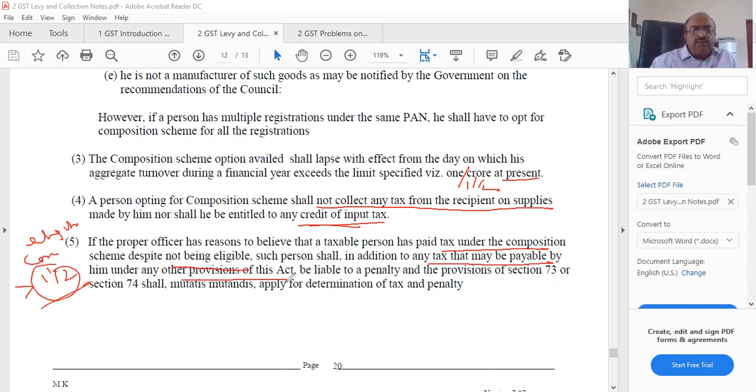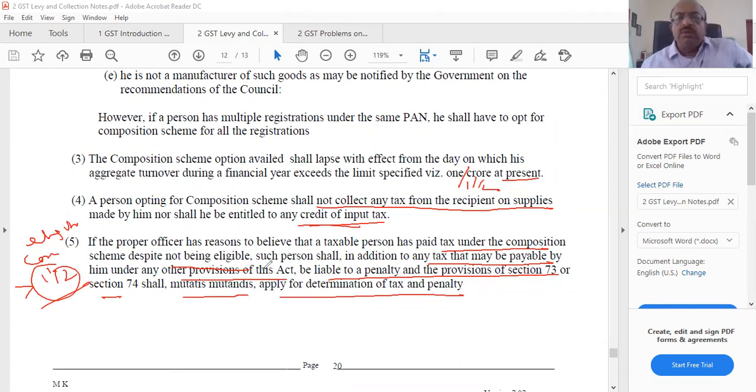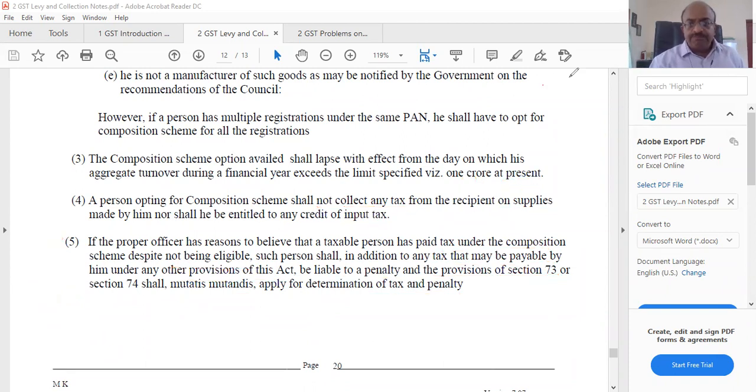That is when this section will apply, and sections 73 or 74 shall apply mutatis mutandis for determination of taxes. That means he will be taken strongly if he is going for this, because he is getting a concession. So if he has a turnover of more than 1.5 crores, or if he is doing interstate transactions and still going for presumptive, then he will be in trouble, and he will be penalized.